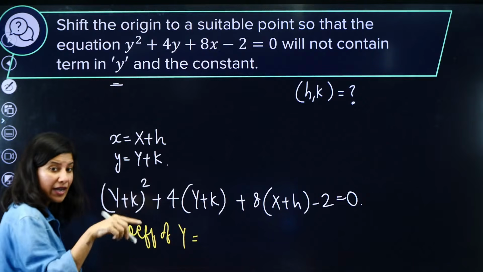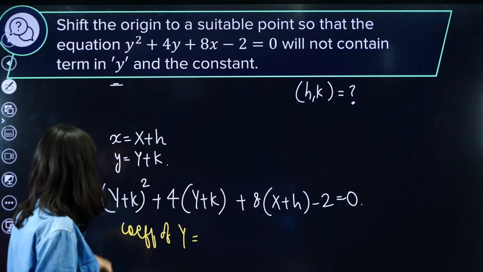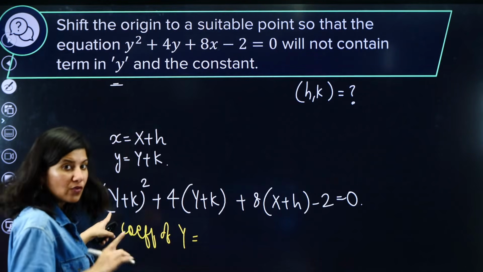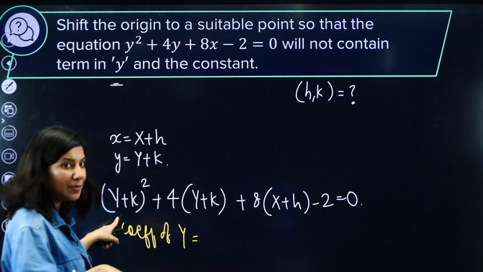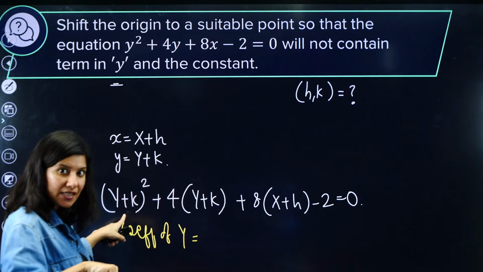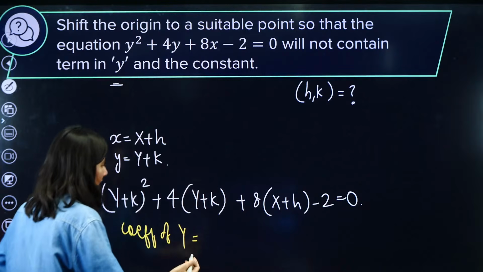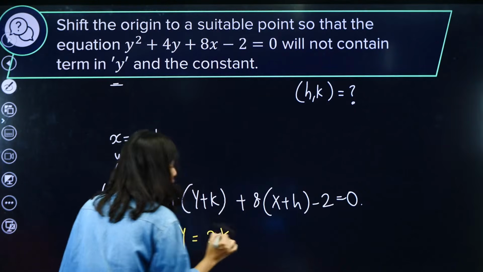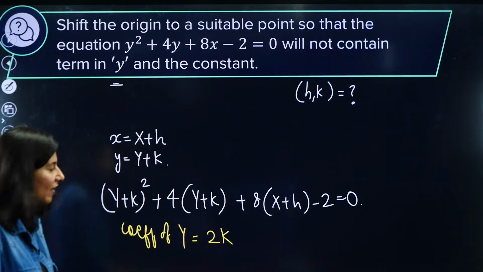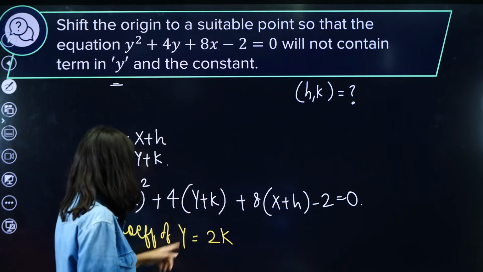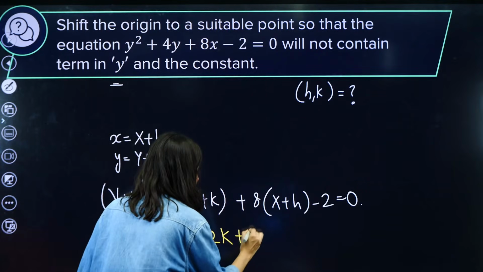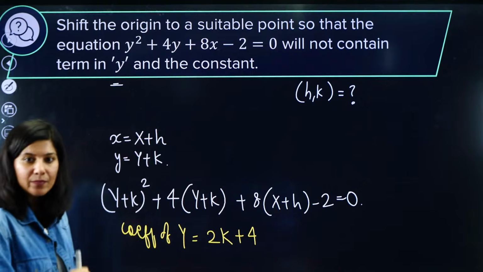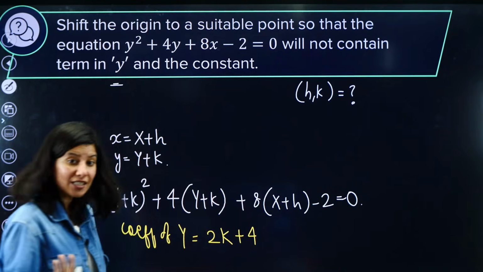Not y square, y. Okay. So from here, if you expand this now, one term will be y square, one term will be k square, and another term will be 2yk. So in 2yk, 2k will be the coefficient of y. Now plus 4y, so plus 4 will be the coefficient of y I am extracting. That's it.